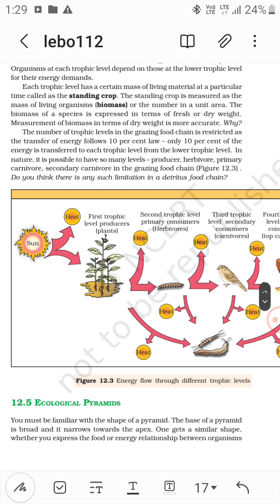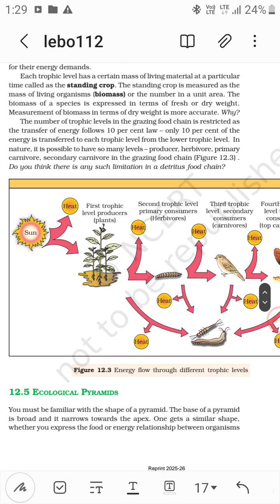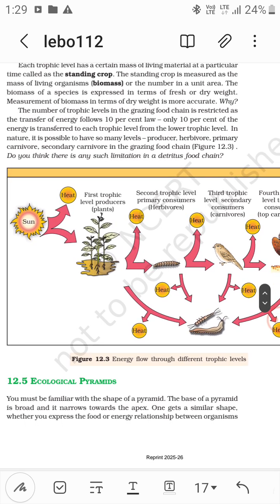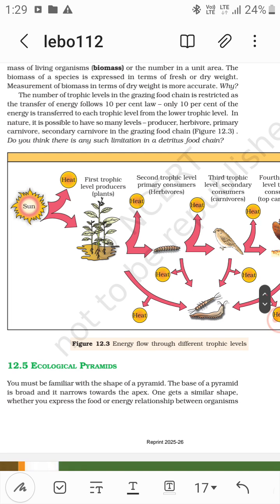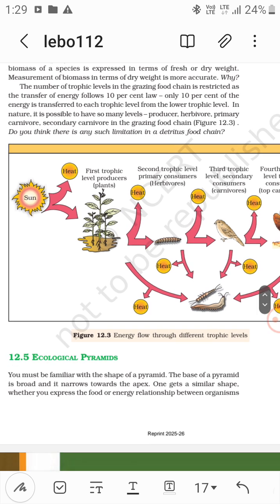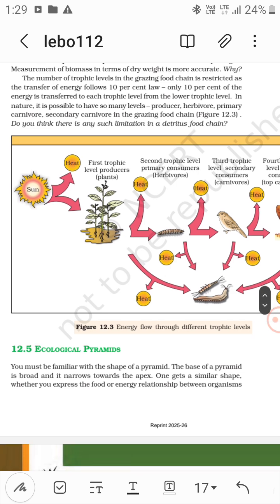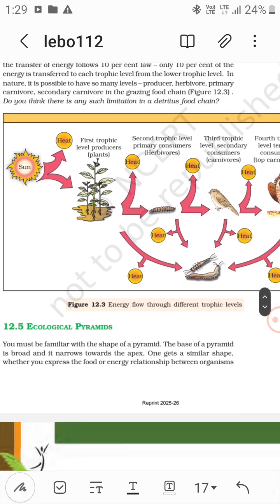In nature, is it possible to have so many levels, that is producer, herbivore, primary carnivore, then secondary carnivore in the grazing food chain? So do you think there is any limitation in a detritus food chain?